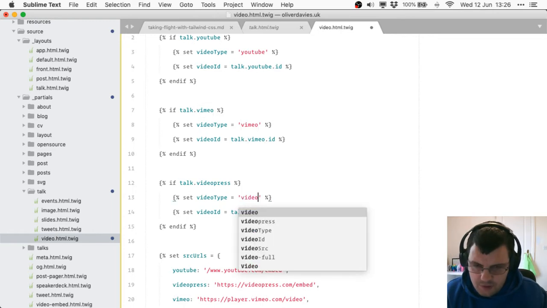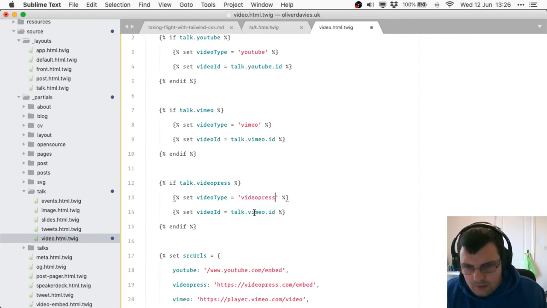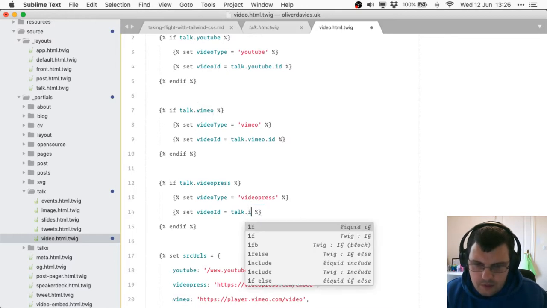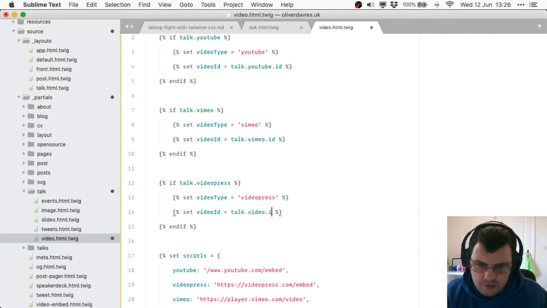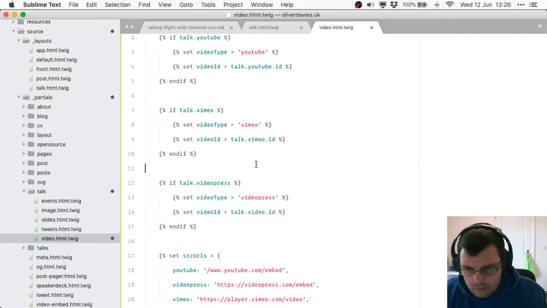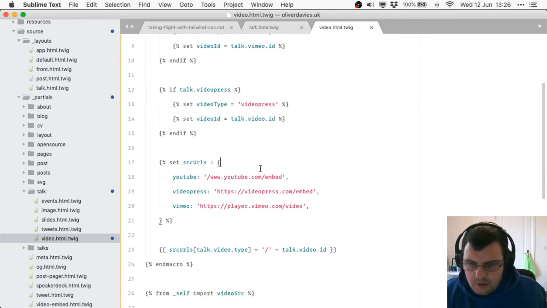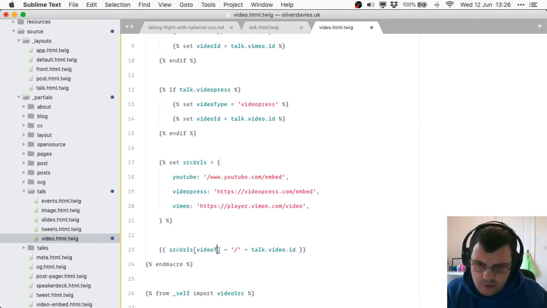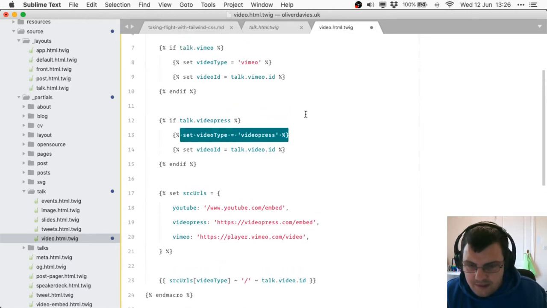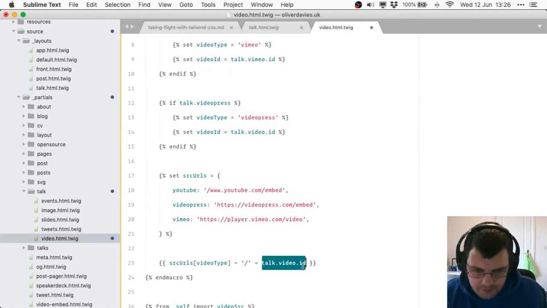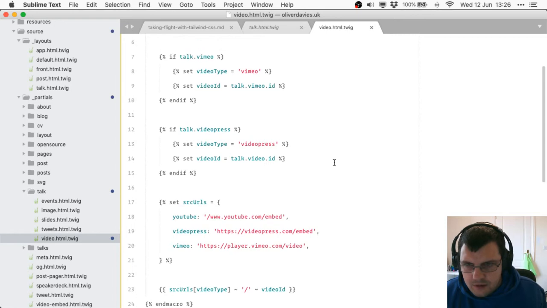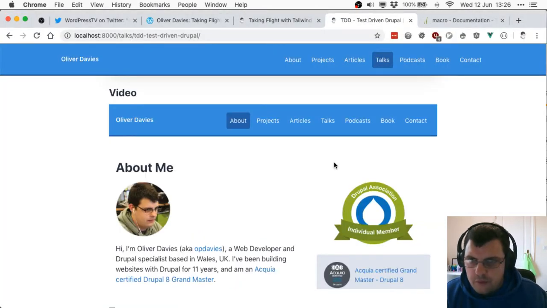Video type is video press, and talk.video.id. So that's this talk to video type. That stays the same, and then video type is then going to use the one that we've set here, and then video ID is going to use the one set there as well. So hopefully that is going to work.